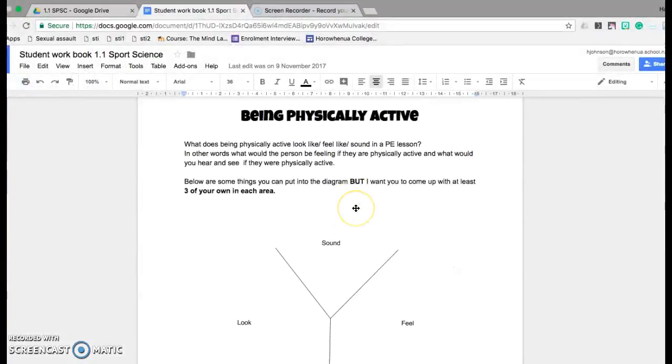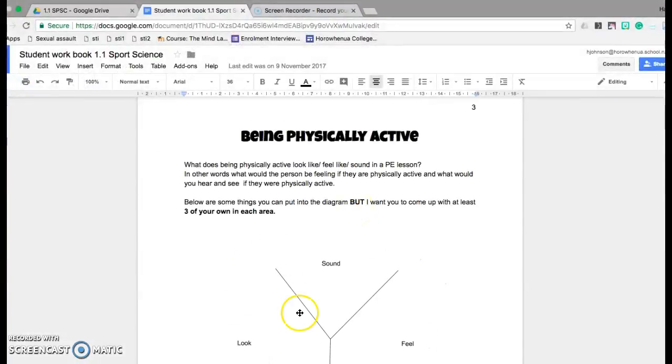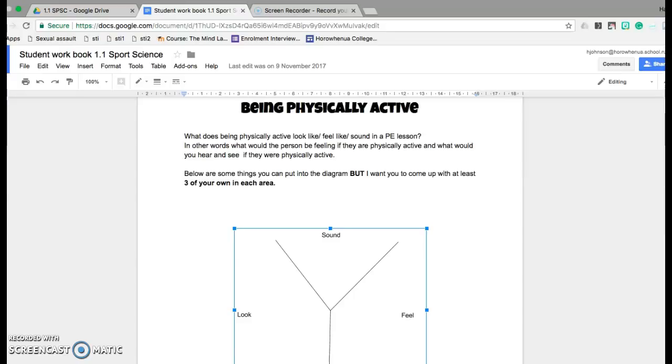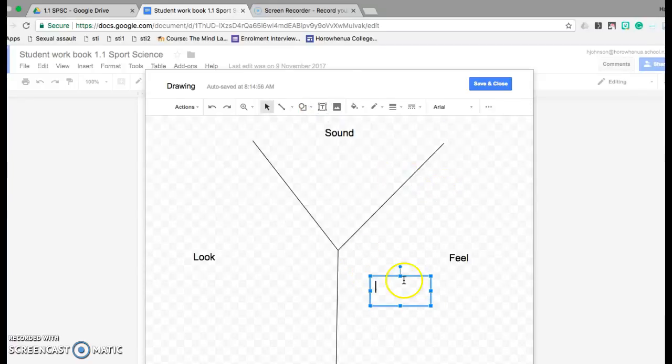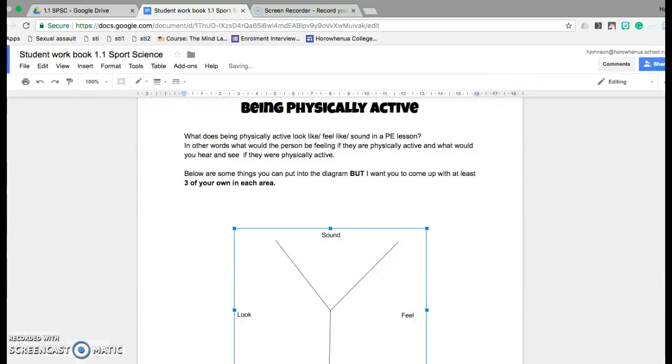The first activity, you need to write stuff in here, but it is an image. So if you click on the image and you press edit, you use the text box to put words in there, and you can make as many words as you want. So that's just how to show you how to do that.